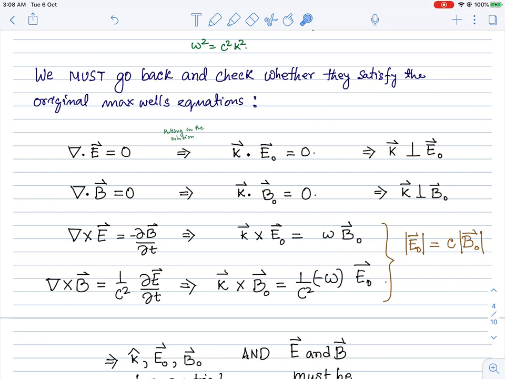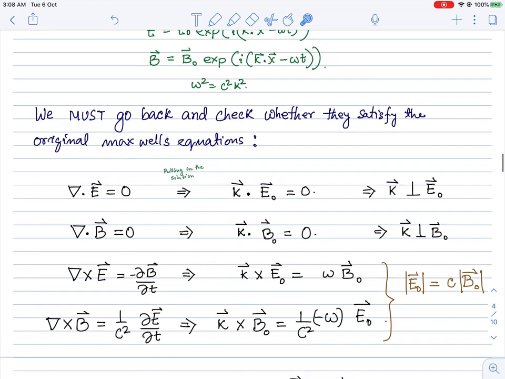So essentially, this implies that k, E and B form a system of three orthogonal vectors. As you can see from here, E is perpendicular to k, so k cross E is something which is perpendicular to both k and E, and that is B. And B we know is also perpendicular to k.